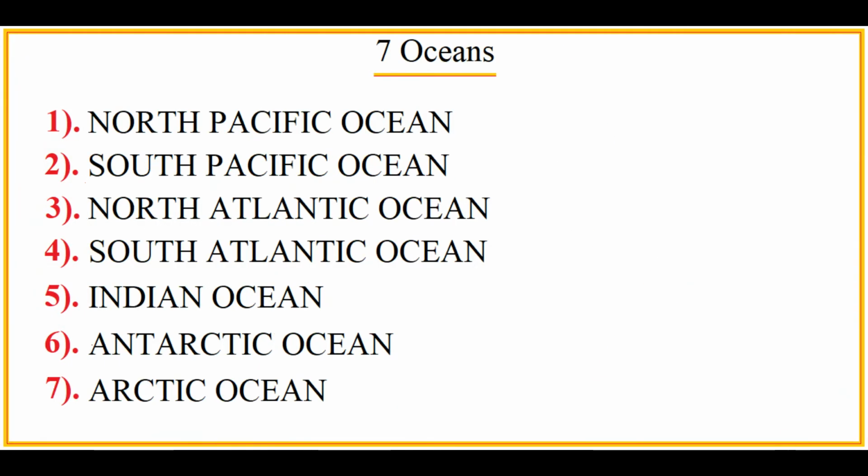Now let's see the oceans included in the list of 7 oceans. Starting with first North Pacific Ocean, second South Pacific Ocean. See, when the Pacific Ocean is divided into two parts by the equator, the upper part is called the North Pacific Ocean and the lower part is called the South Pacific Ocean.